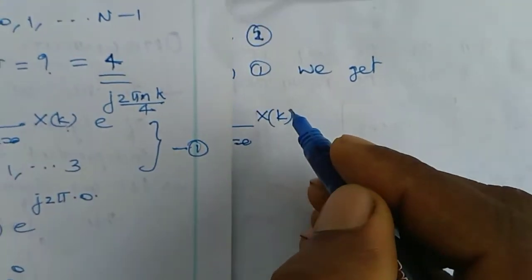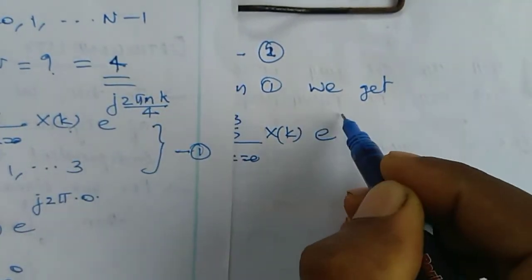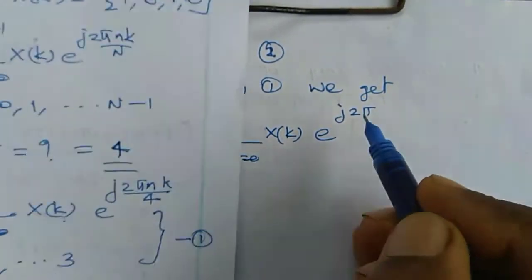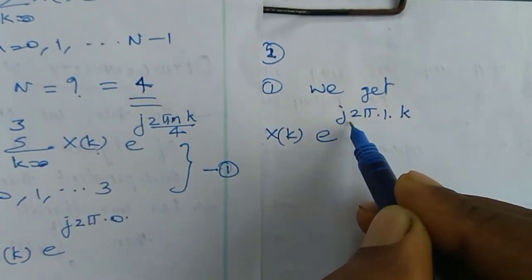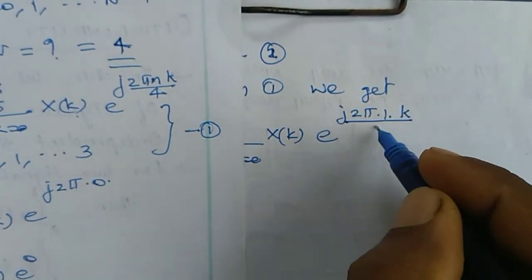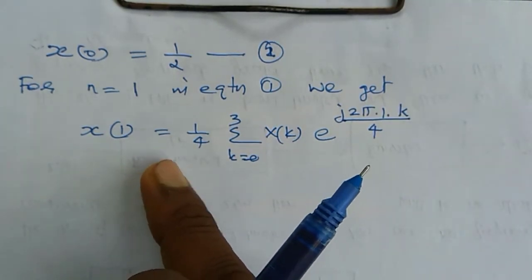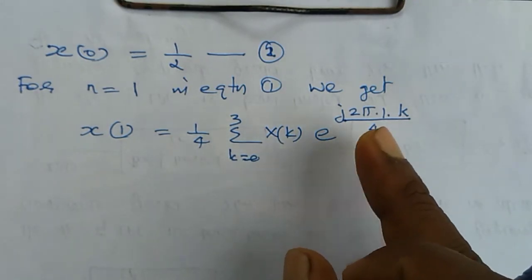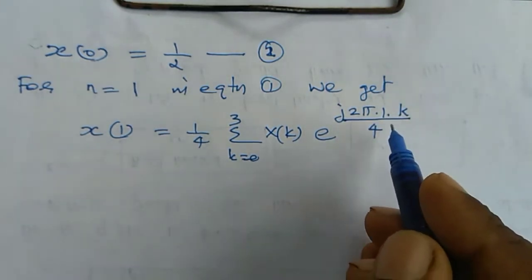So we are getting x of k e raised to j 2 pi, what is n? Here n equal to 1. 2 pi into 1 into k divided by 4. Okay, now we are getting x of 1 is equal to 1 by 4 sigma k equal to 0 to 3 x of k e raised to j 2 pi, n equal to 1. So we are getting like this.